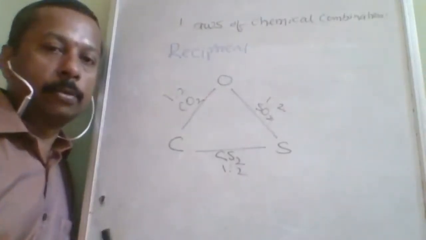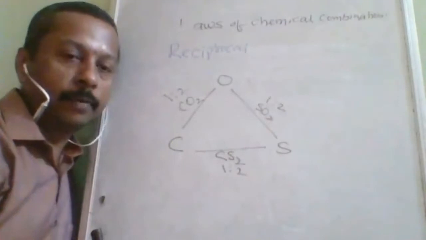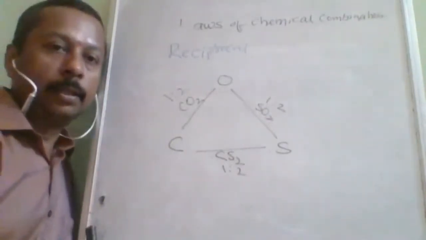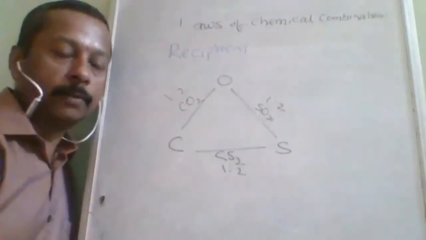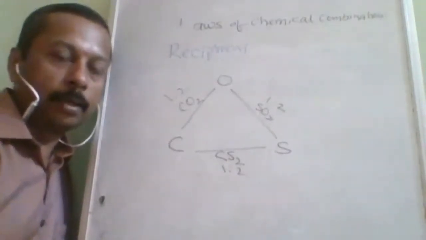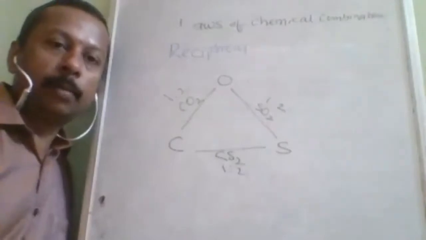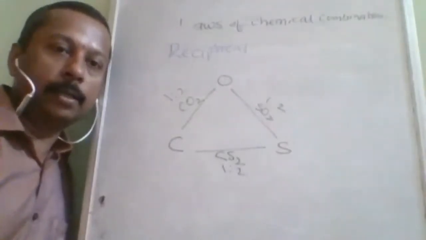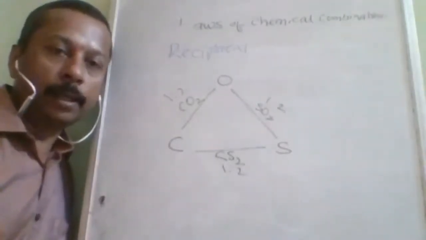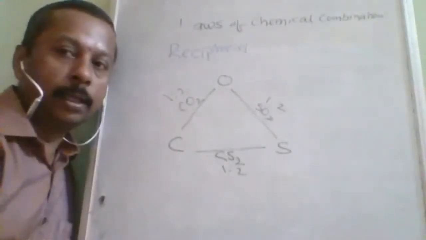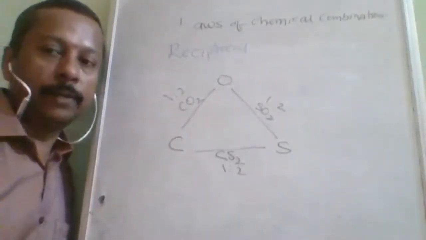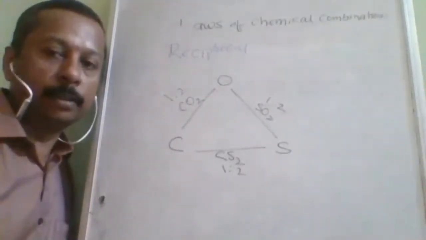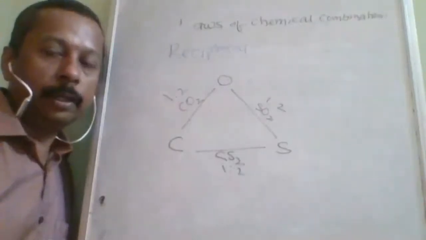Fourth law, is it understood now? First law is the law of conservation of mass, where it says that the sum of the mass of reactants is equal to the sum of the mass of products, but it has some limitation. It is applicable only for thermochemical reactions, not for nuclear chemical reactions. So for nuclear chemical reactions, a new law is introduced, that is called the law of energy mass equivalence, which is mathematically E is equal to mc square.